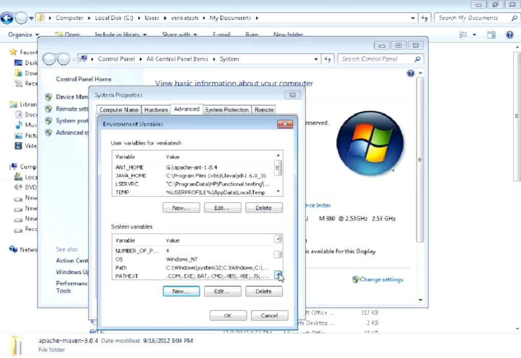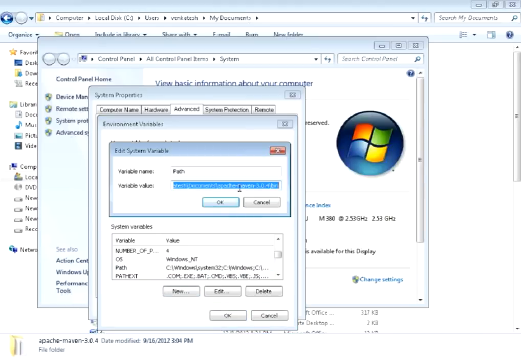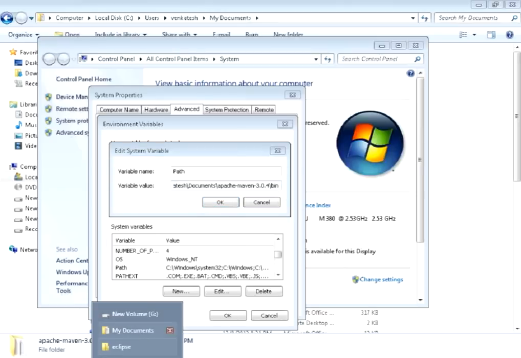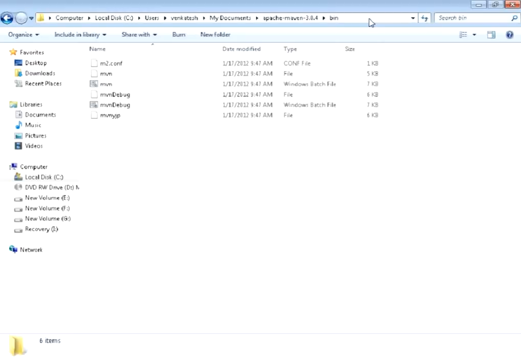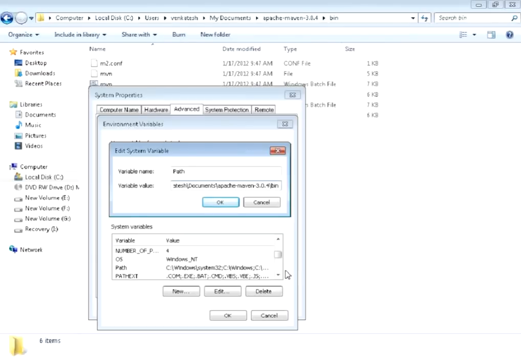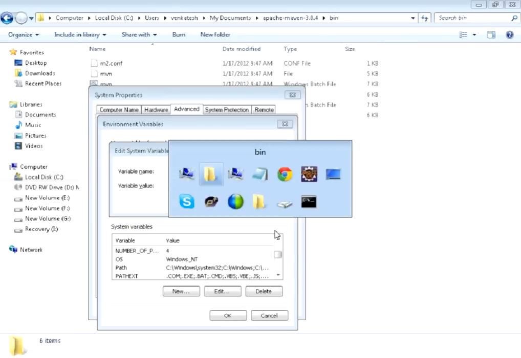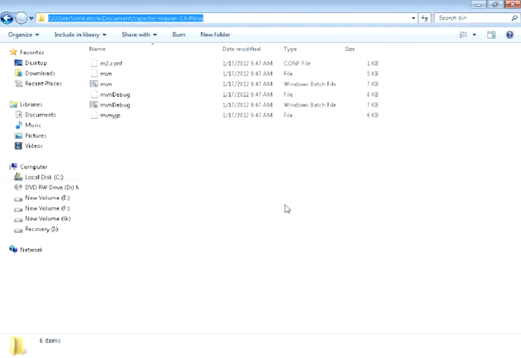and step 3 is to go to the path variable. I have told you about this path variable in the first class, and in the second class we used it to set the Java path. Go to the last of the path variable, give one semicolon at the end, and copy the entire path till bin.